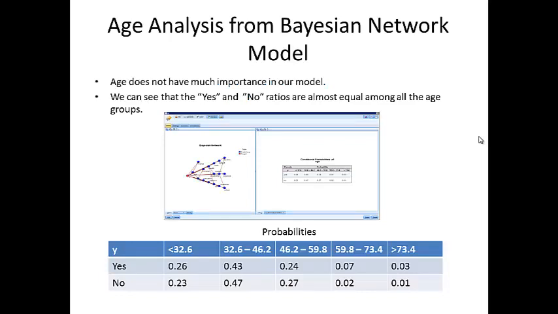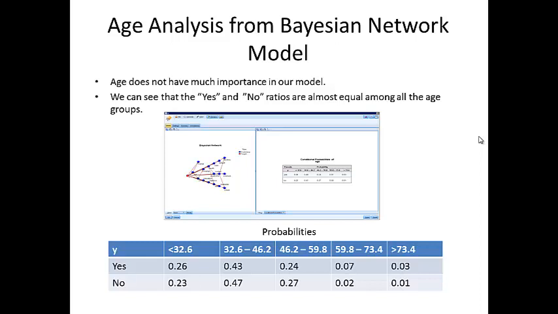Here we have the probability that the customer is willing to take the offer as yes, and no as the customer won't take the offer. As the age group increases from less than 32 to 32 to 46.2, the probability of yes increased from 0.26 to 0.43.